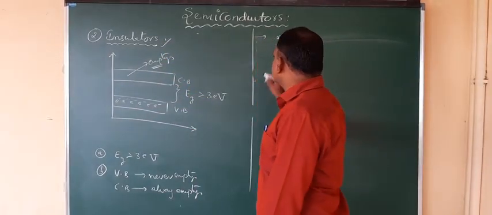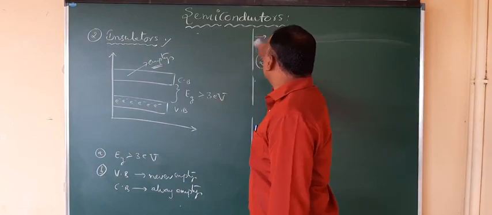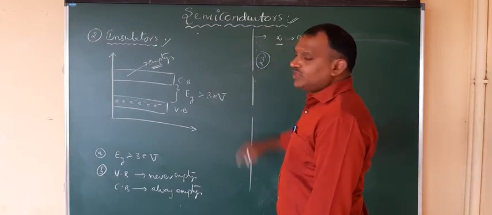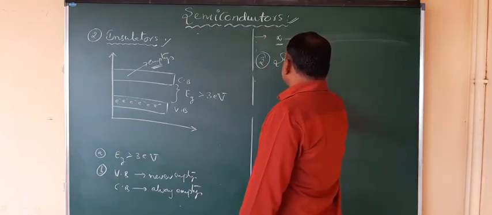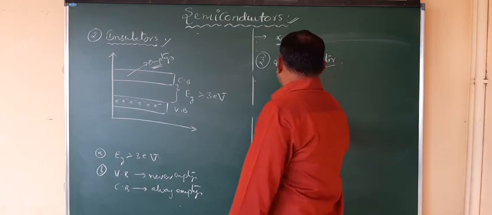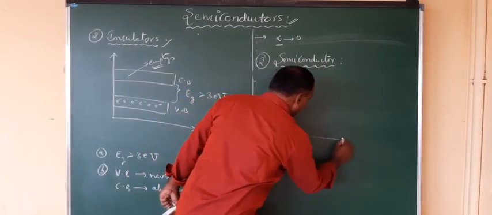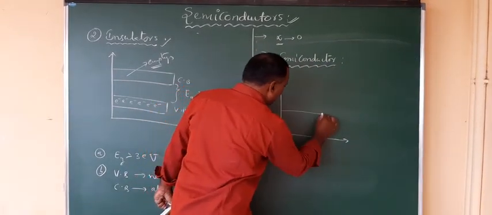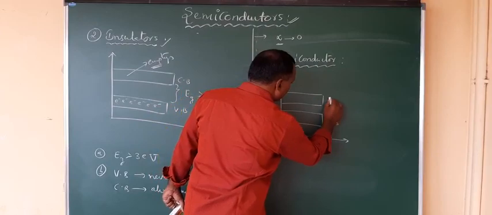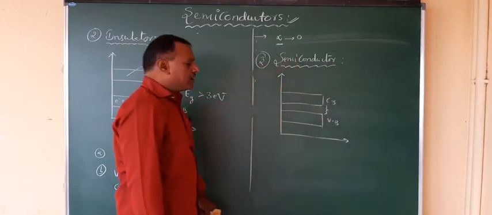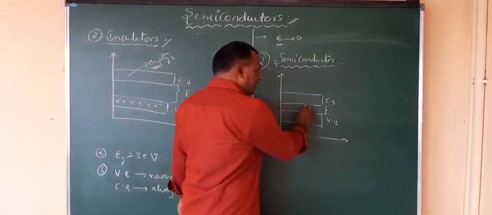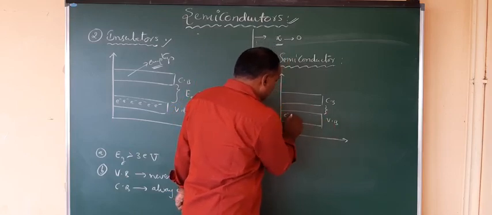Now coming to the third one, which is our topic itself: semiconductors. In semiconductors, how are the energy bands forming? Here this is the valence band, and over this is the conduction band. Here the energy gap is very, very small, less than 3 electron volts. So here you can have electrons in the valence band.